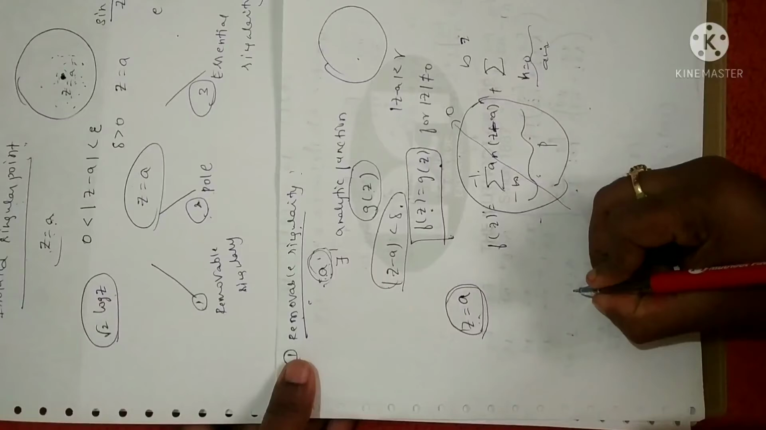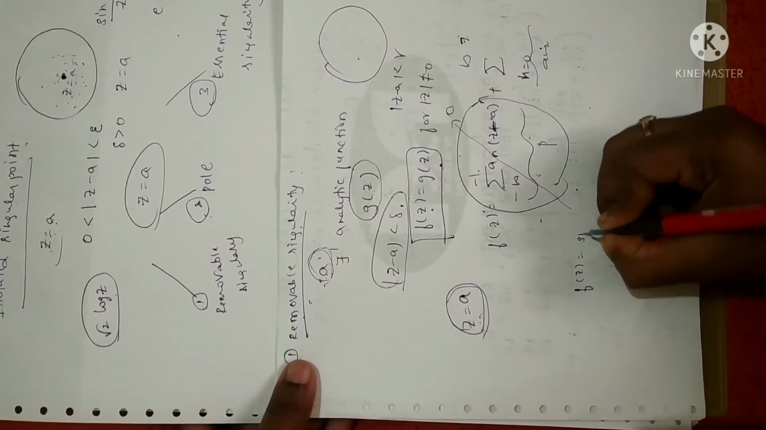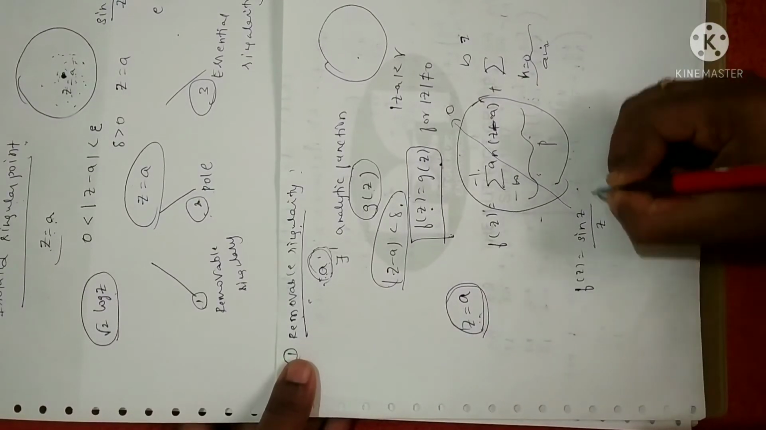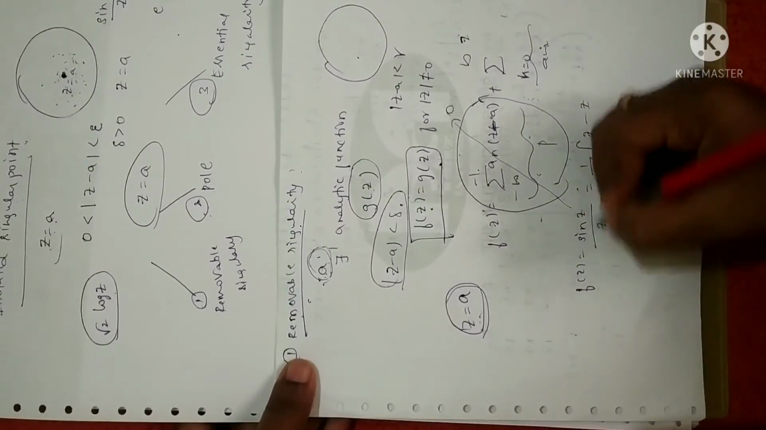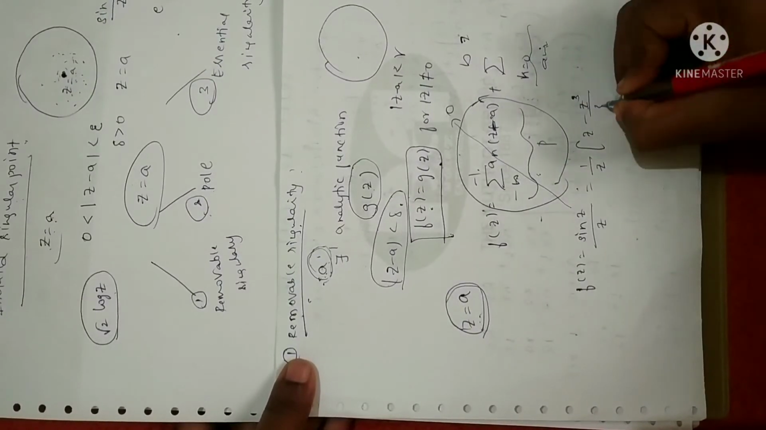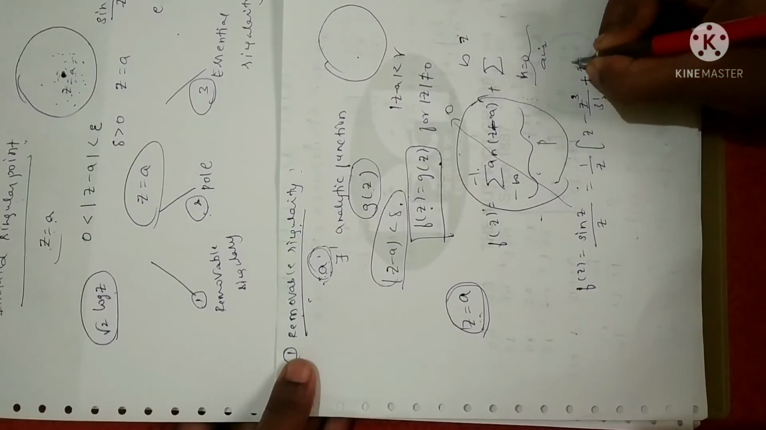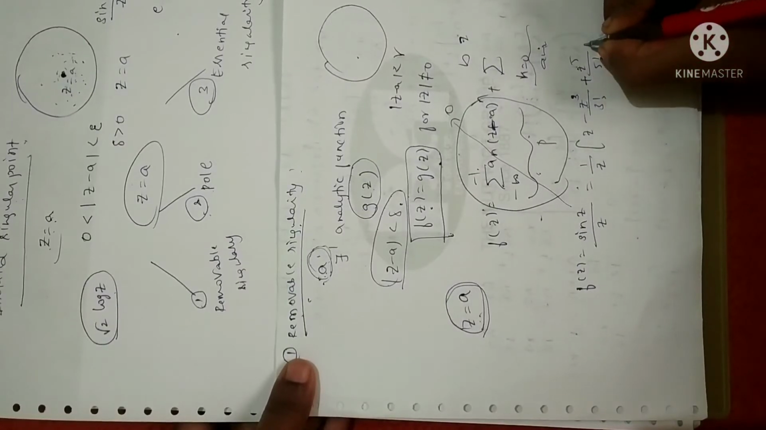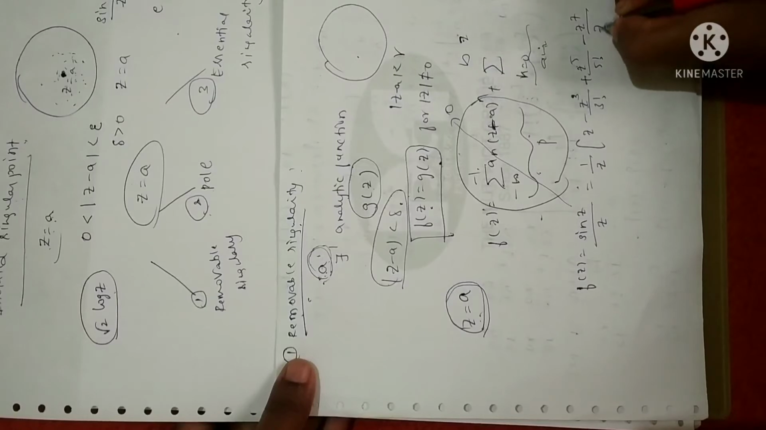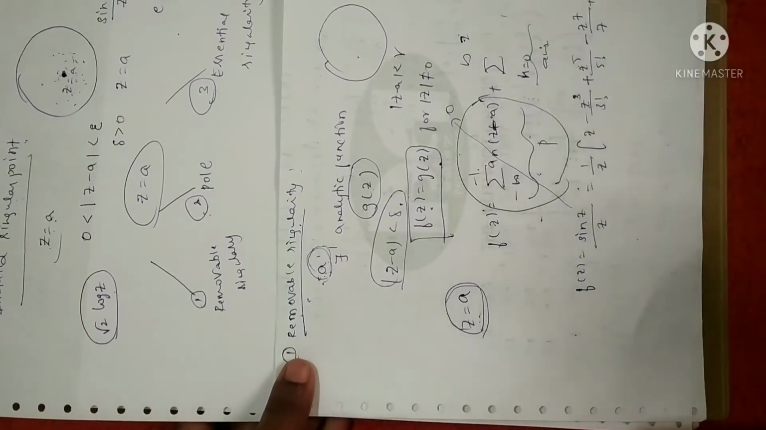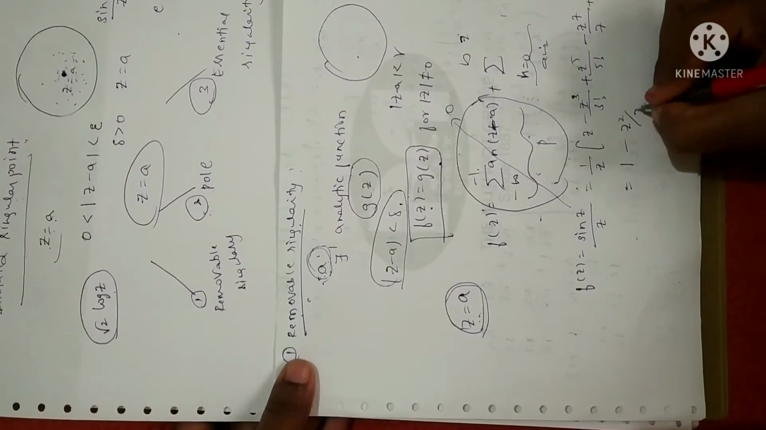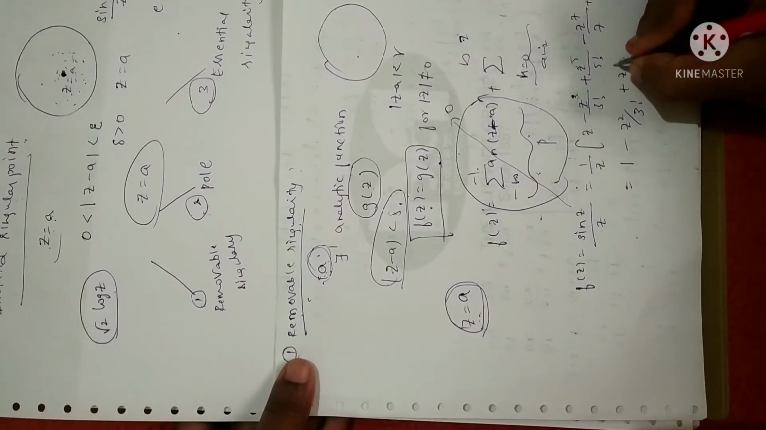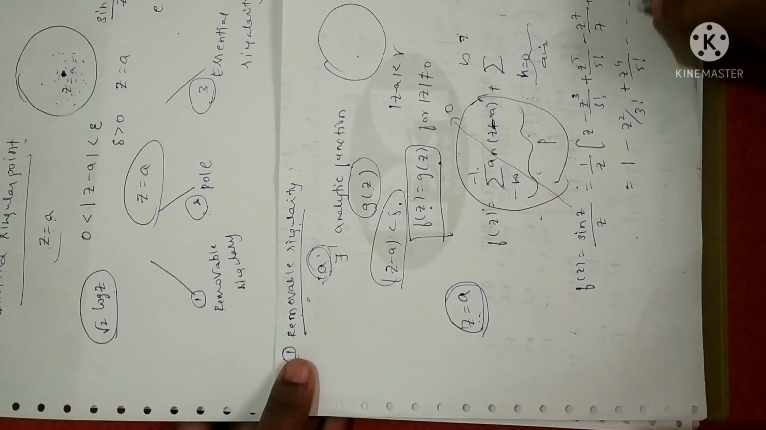I'll give you one example. Let me take one function f of z as sin z by z. If you apply the Laurent series expansion for this, you already know the expansion for sin z by Taylor's theorem: it has odd powers, alternately negative and positive, while cos has even powers with positive sign. Dividing by z, you get 1, minus z squared by 3 factorial, plus z to the power 4 by 5 factorial, and so on.